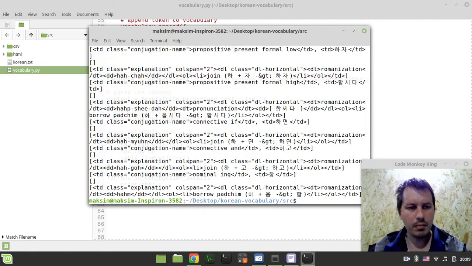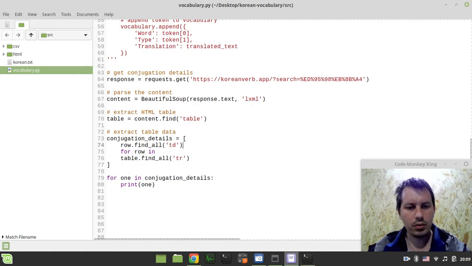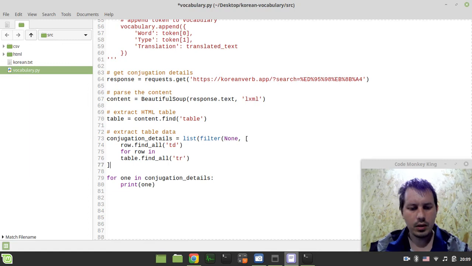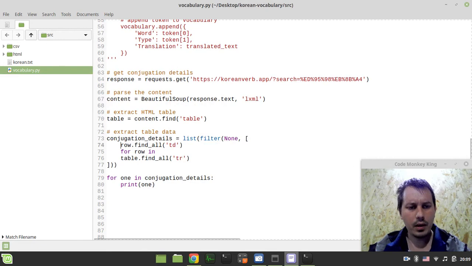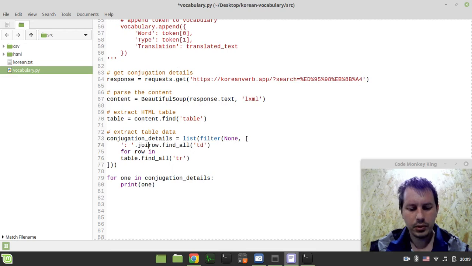Okay, and we have some empty ones here, so we don't want the empty ones. To get rid of them, we can say list filter and none, like this. So now we get rid of the empty ones. Okay, and now I also want to join this by a colon followed by a space, and another little list comprehension here to extract the text.